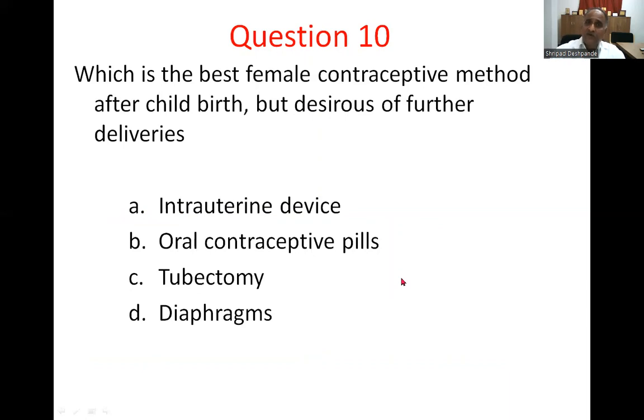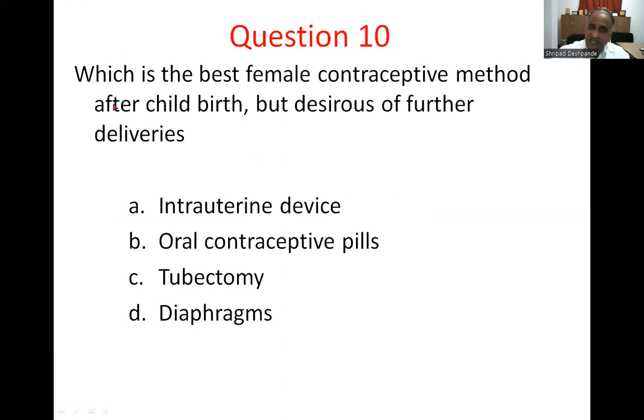Now, moving on to question number 10. Which is the best female contraceptive method after childbirth, but desirous of further deliveries? That means a contraceptive method which is not permanent, a reversible contraceptive method.